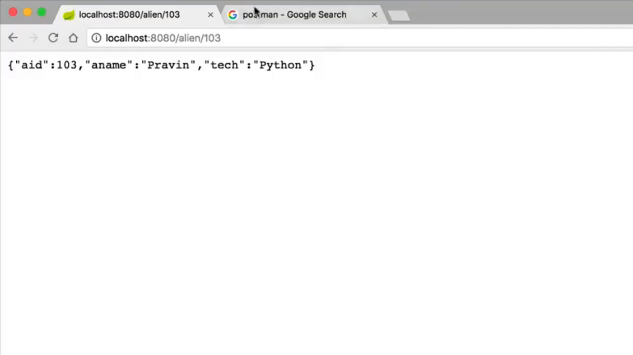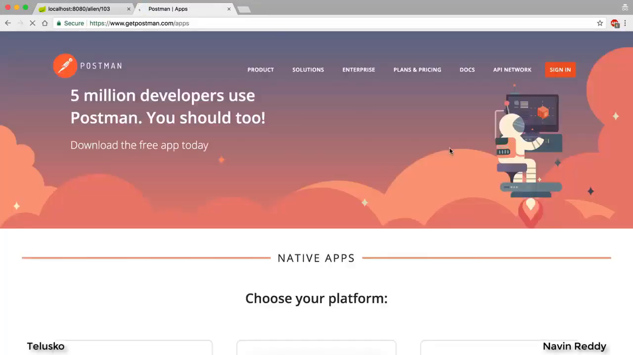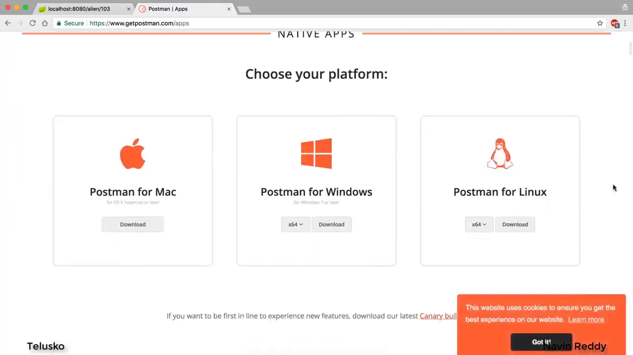Now one of the clients which we can use here, which is very famous, is called Postman. Using Postman, you can send an API request, you can fetch data, and you can do a lot of stuff. So we'll jump to this Postman app. Initially, the Postman app was available as a Chrome extension, but now they recommend you to install the app. When I click on Postman apps, you can see for different platforms, they have different setups. Initially, it was only one for Chrome. Now we have Postman for Mac, Windows, and Linux.